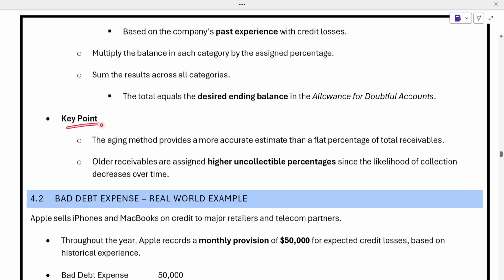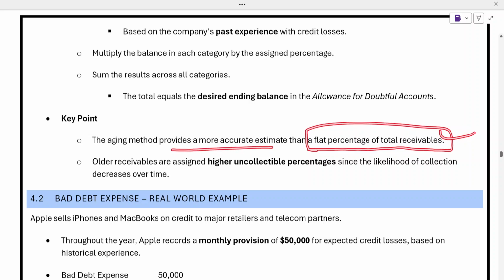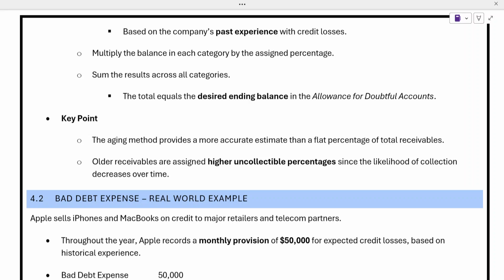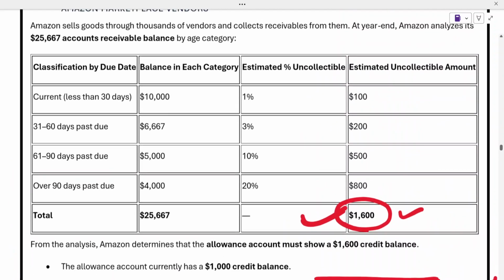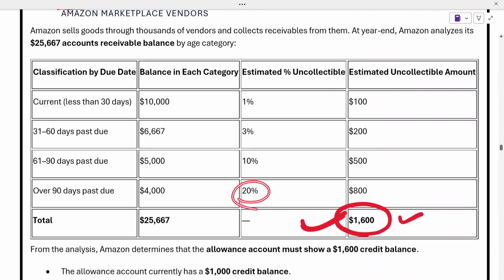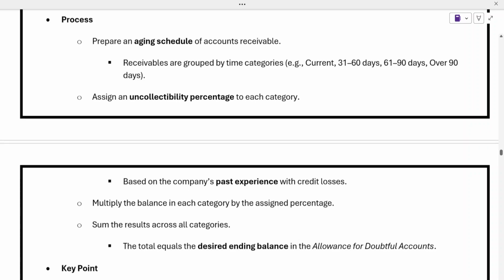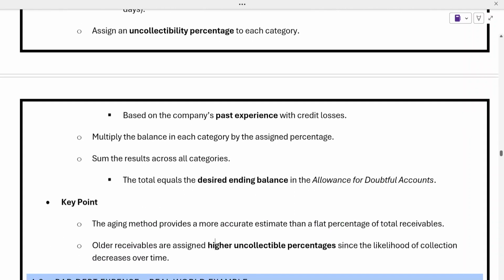The key and important point here is that the aging method provides a more accurate estimate than a flat percentage of total receivables. Definitely this is a more accurate method. Why? Because if somebody is overdue by 90 days, meaning they haven't paid in 90 days, there is a higher chance that it will be uncollectible. So this method is more accurate because it gives us directionally correct numbers for how the bad debt will look.